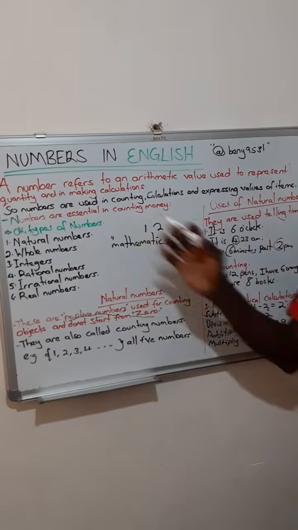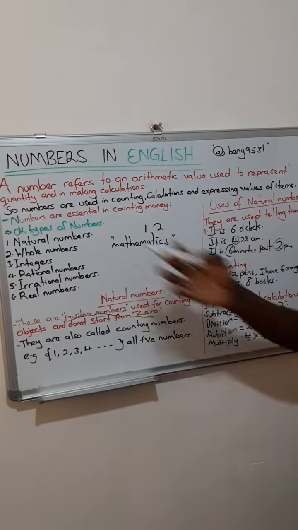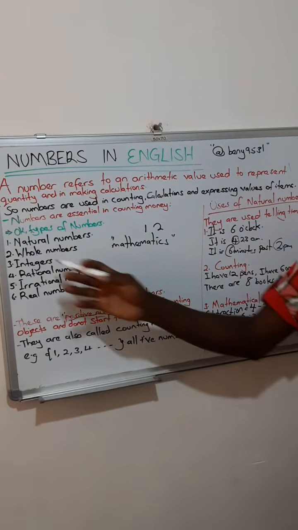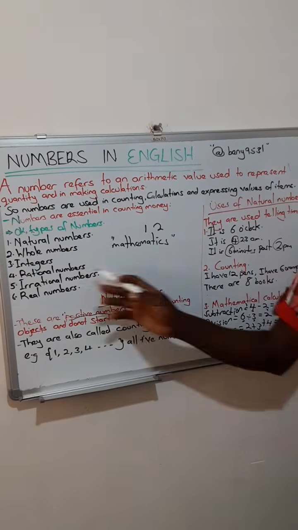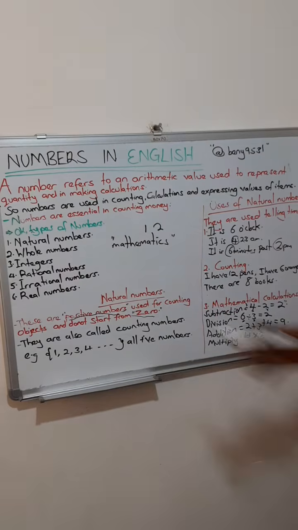Okay, katulabe categories of numbers, types of numbers. We have natural numbers, whole numbers, integers, rational numbers, irrational numbers, and real numbers. Let's start with natural numbers.